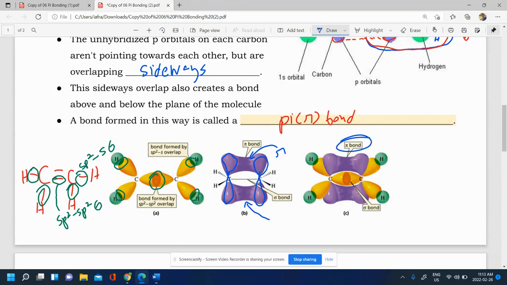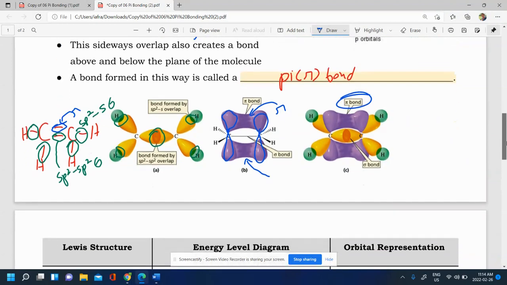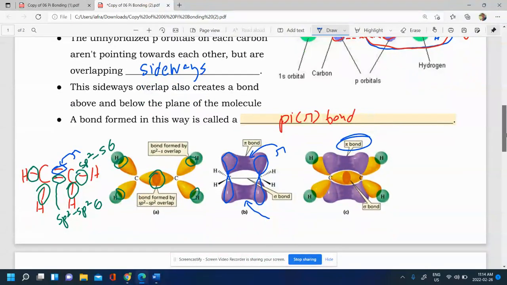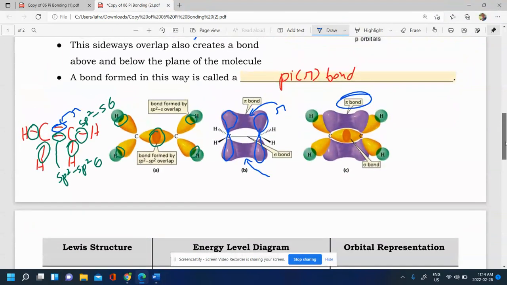Here's our pi bond, and then we have our sigma bond there. But the idea is that this other little bond region here is made up of that indirect overlap of the unhybridized p orbitals. It's weaker because it's not a direct overlap, they're not directly touching each other, but it still strengthens the overall bond compared to a single bond, which is only made up of the sigma. So that is how a double bond is made with the unhybridized overlap of a p orbital.